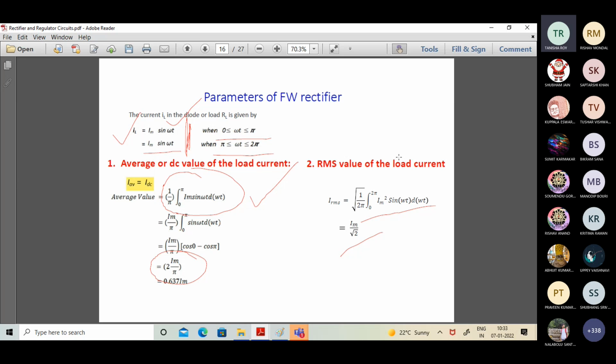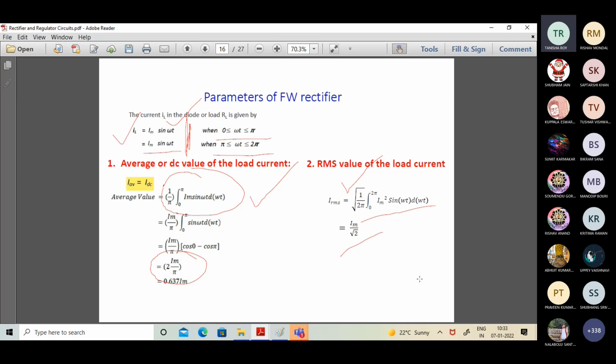Yes, you can write both, because both are positive, 0 to pi and pi to 2 pi. As it has been given in the parent presentation, I mentioned the same. You can follow it because it's basically symmetrical. If it is not symmetrical, as I mentioned, then it has to be 1 by 2 pi, 0 to 2 pi. Just because it is symmetrical, you can go for 1 by pi, 0 to pi as well.